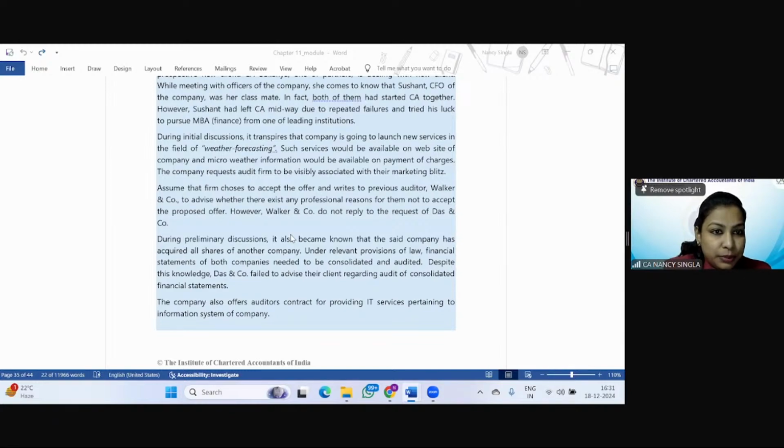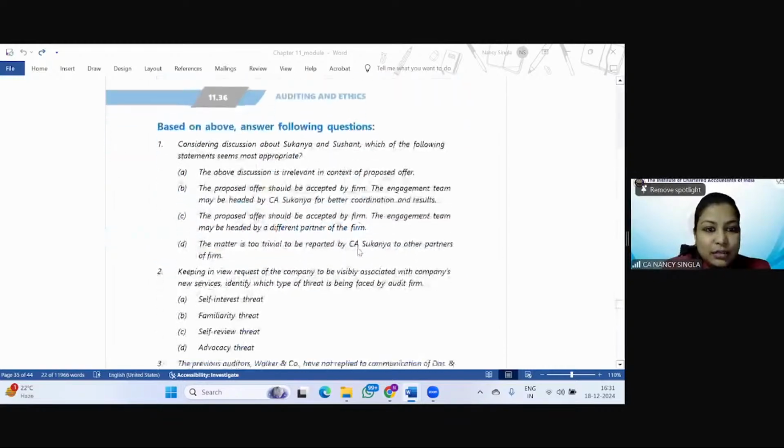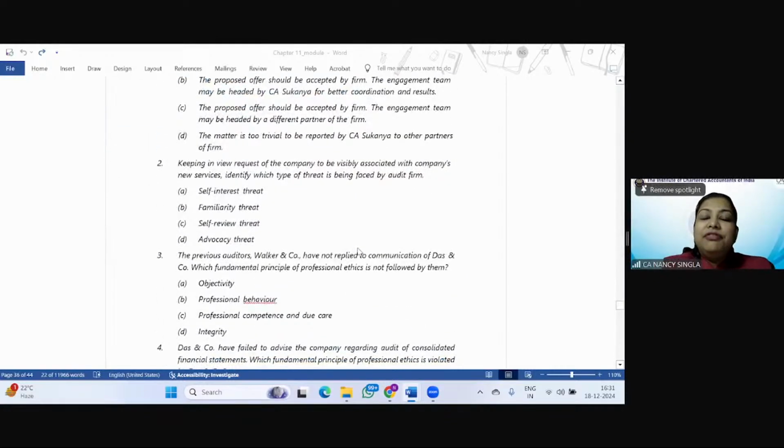Shoaib, Om Krishna Gupta, you are correct. Others, please check your answer. Self-review is not here at all. Like one of the students has mentioned self-review threat. So as such the firm is not reviewing its own work, right? And self-interest is also not there, familiarity is also not there, advocacy, that is promoting the client organization. Is it clear? Okay. Then the third point.